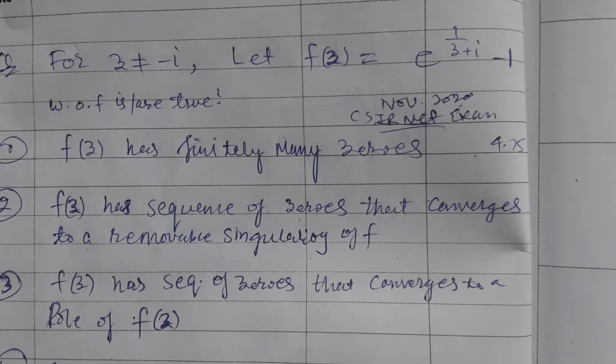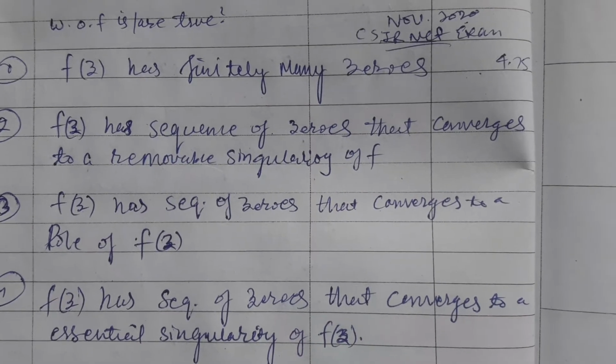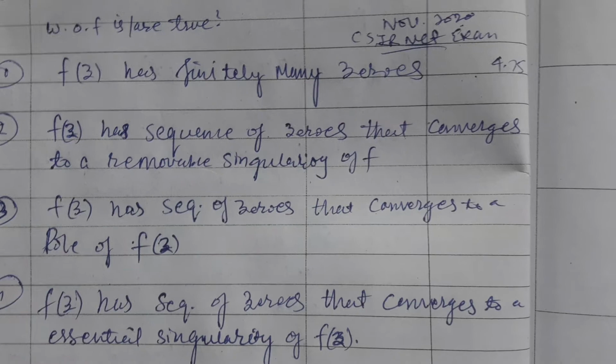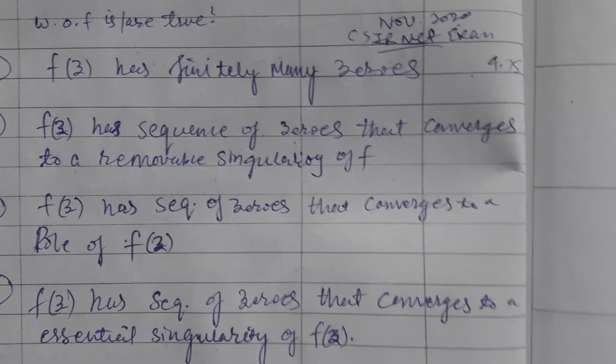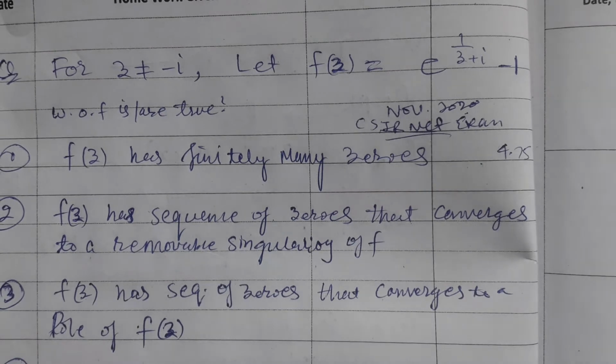Similarly, in the third option he talks about a pole, and in the last option he talks about an essential singularity of a function. So without finding the number of zeros, or the set of zeros, of this function we can't go forward.